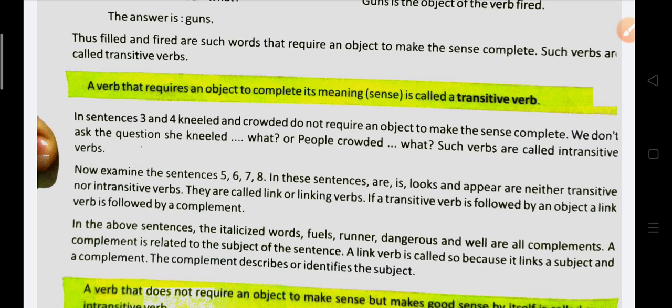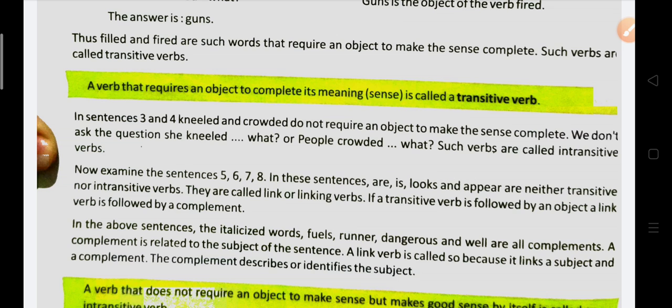Now, examine sentences 5th, 6th, 7th, and 8th. In these sentences, are, is, looks and appear are neither transitive nor intransitive verbs. They are called link or linking verbs. If a transitive verb is followed by an object, a link verb is followed by a complement.